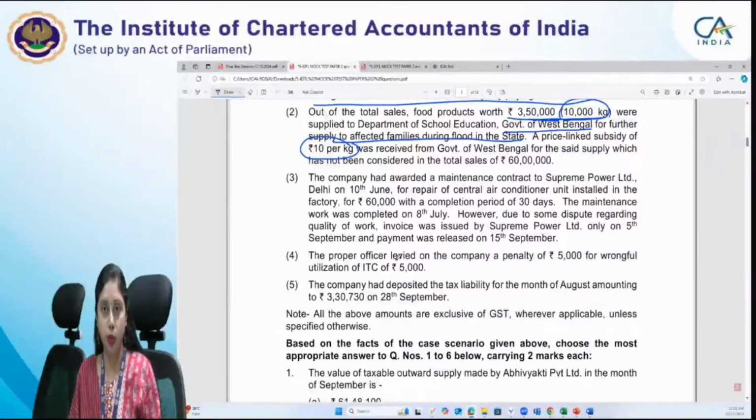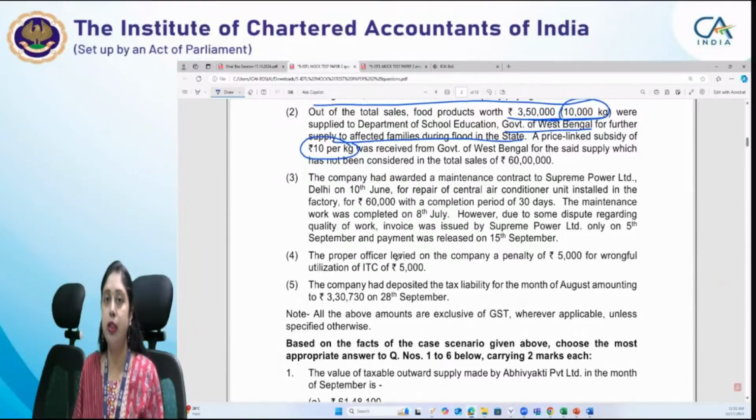That means this total sales amount of 60 lakhs is before considering this subsidy. That has not been deducted. That amount is included in the total sales amount, that is 60 lakhs. Now, it is important: whenever subsidy is given to you, you have to see whether it is already considered in the price or not. Company has awarded a maintenance contract to Supreme Private Limited, Delhi on 10th June.